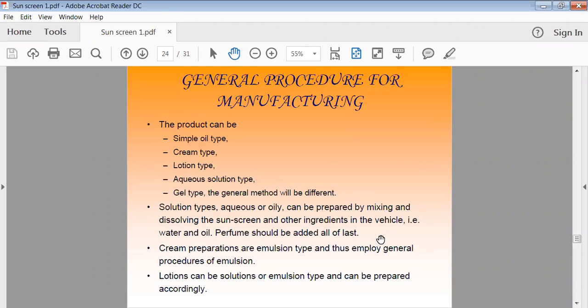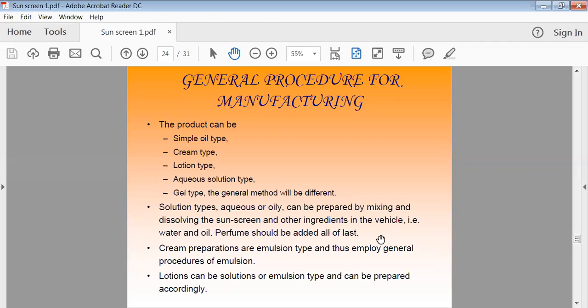The general procedure for the manufacturing of your sunscreen preparation. Now, depending on your type of preparation, we can have different manufacturing processes. Creams have a particular manufacturing process, solutions have their manufacturing process, then oil type preparations like creams and lotions have their manufacturing process.